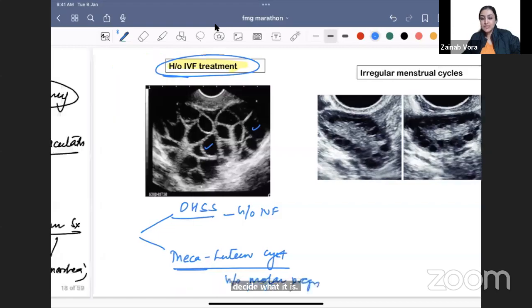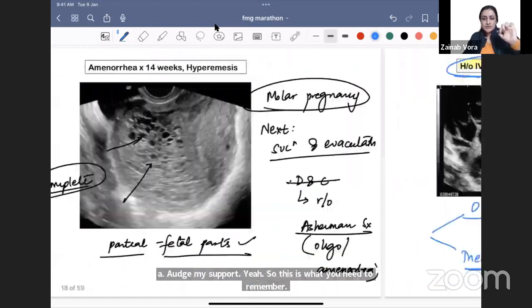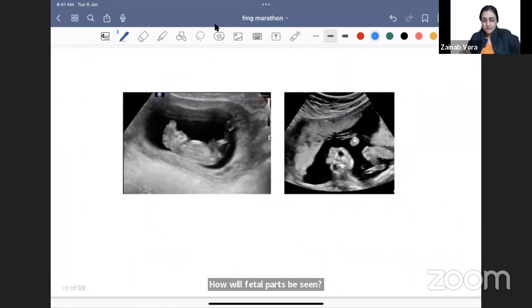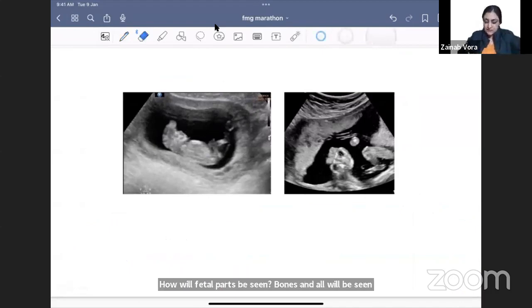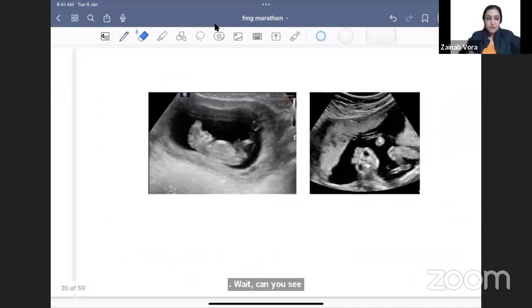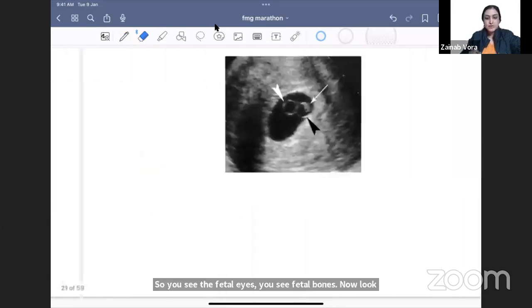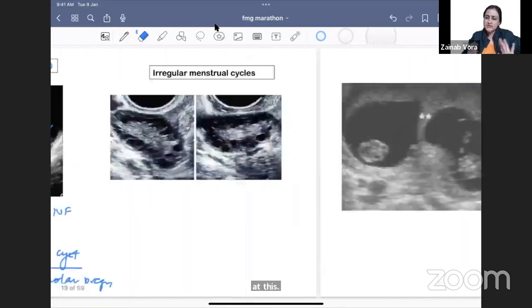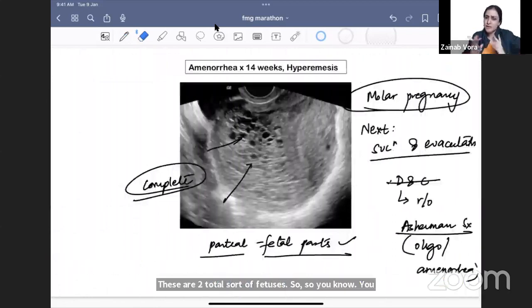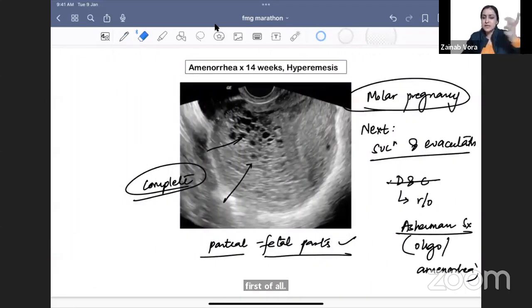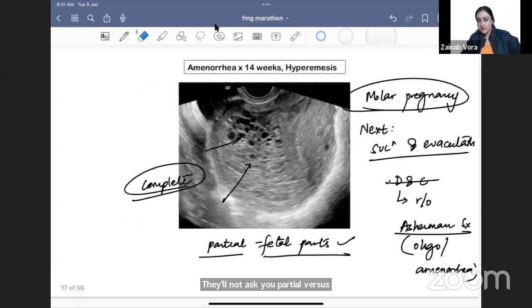How will fetal parts be seen? Bones and all will be seen. Wait, can you see a fetus here? So you see the fetal eyes, you see fetal bones. Look at this. These are two tiny fetuses. So you will get to know. They will not ask you partial mole, first of all. They will not ask you partial versus complete. It has never been asked, but even if they do, you will see some sort of bony parts. Okay?